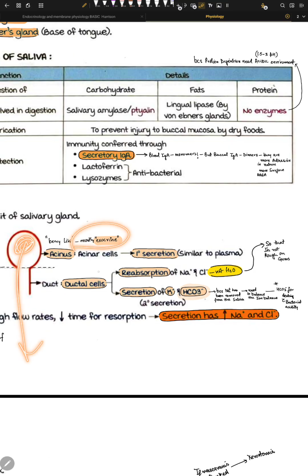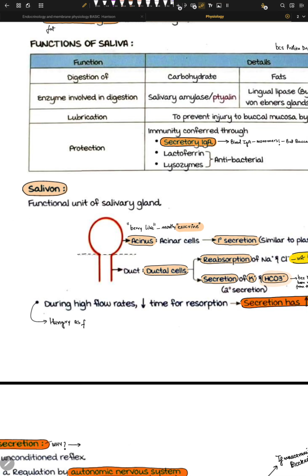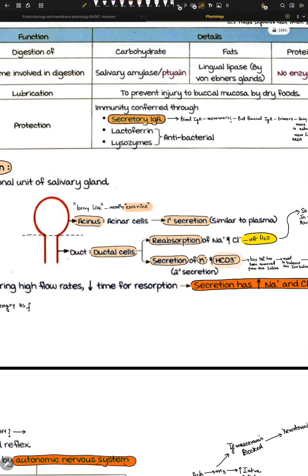So it's exocrine. Whenever we see acinar cells, just relate them with some sort of exocrine function. These are primary secretory cells. They produce something called primary secretion, which is very similar to plasma. It's watery. Then we have the duct cells, and these ducts have some space inside them. They have two functions: reabsorption and secretion. They put some things into the saliva and they take some things out. So that's the concept here.